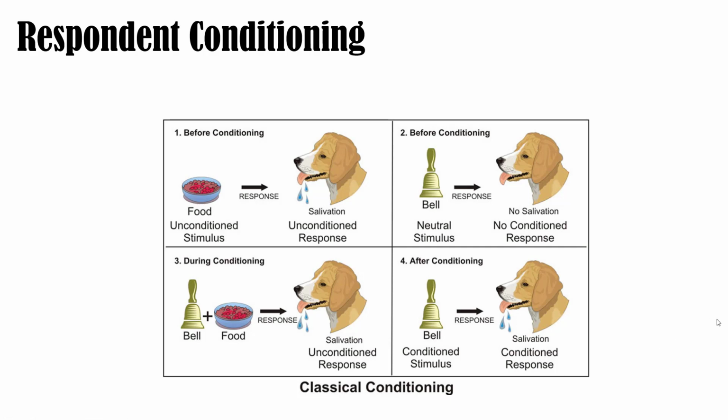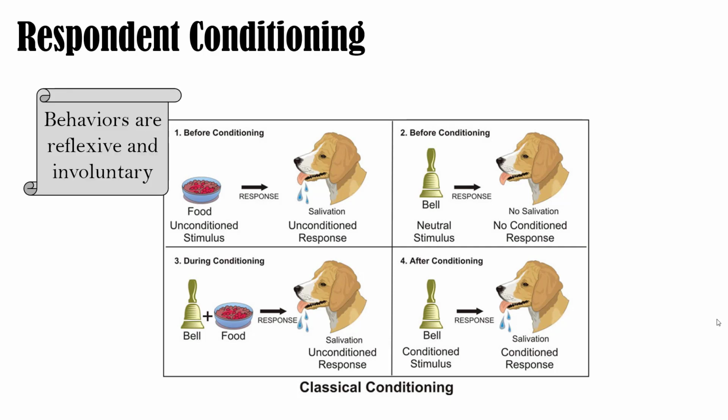Now, this paradigm is referred to by 3 different names, depending upon which psychologist you talk to. It can be called classical conditioning, it can be called Pavlovian conditioning, and it can be called respondent conditioning. If you talk to people that really study classical conditioning, they typically say classical or Pavlovian. If you talk to behavior analysts, they're going to say respondent conditioning. And I'm going to talk about the reasons why in a second. So, because this class focuses on ABA and behavior analysis, I want you guys to start using respondent conditioning to refer to this paradigm instead of the classical or Pavlovian conditioning names.